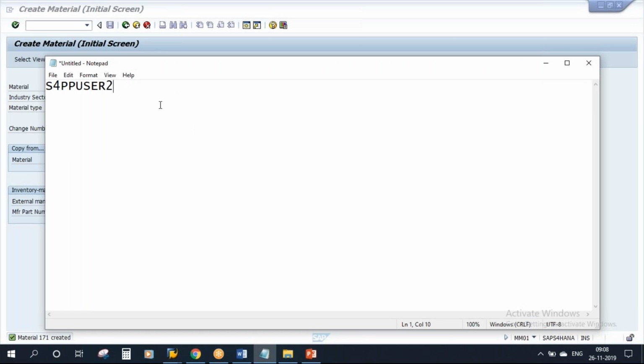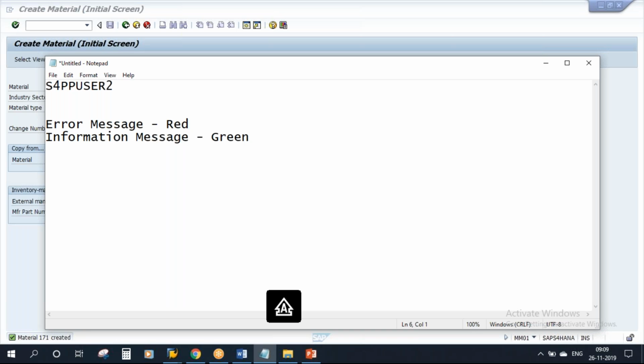So basically, you have the error message, which comes with red color. You have the information message, which comes with green color. Next one is the warning message. It comes with yellow color. I'll try to show this also.